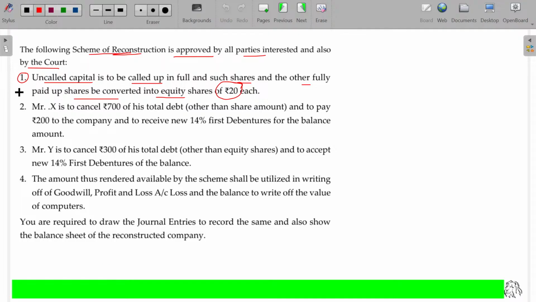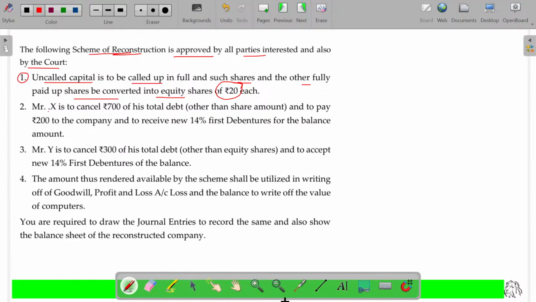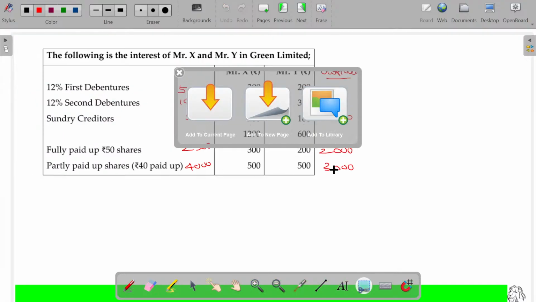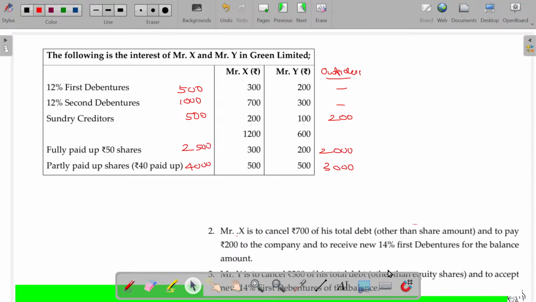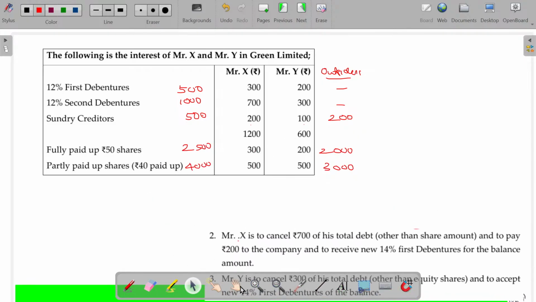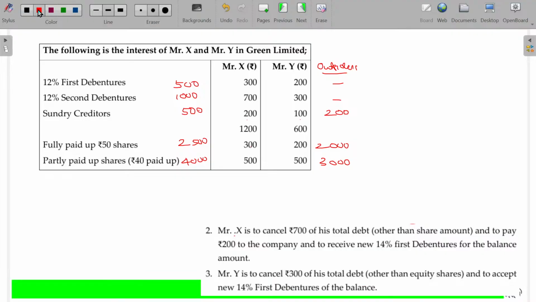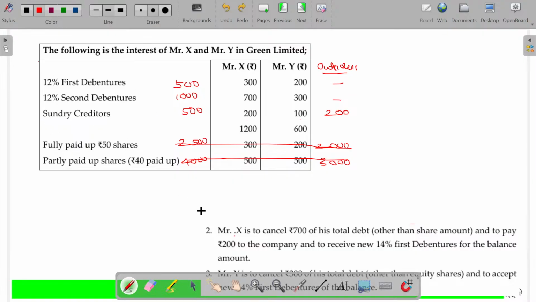Now, next one, second one. Mr. X is to cancel. That second and third is very, very important. So let's see. The adjustment number 2 and 3 clubbed and passed here. So now the beautiful adjustment. Adjustments related to these two were already over. Now we have this component. Is that clear? Only this component.